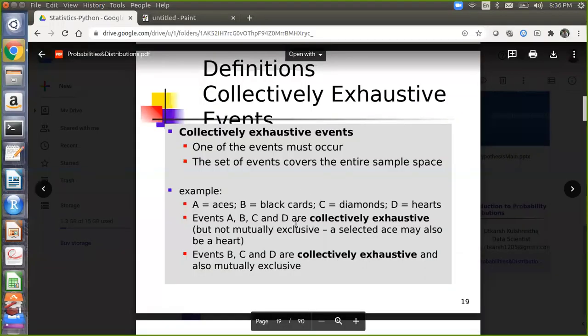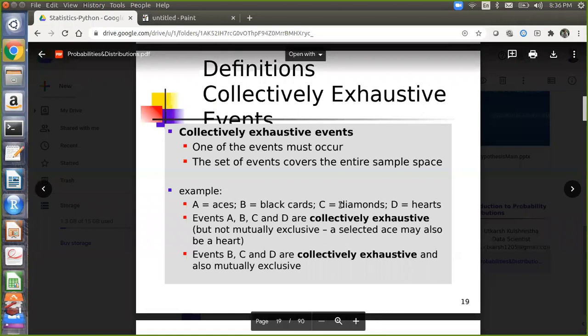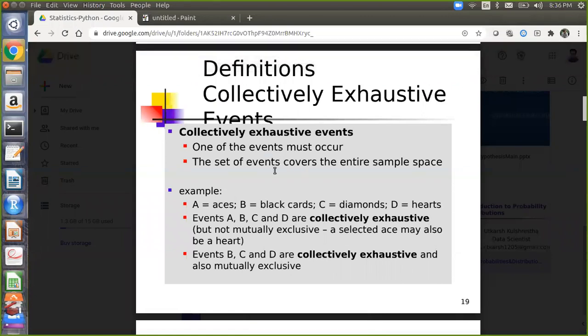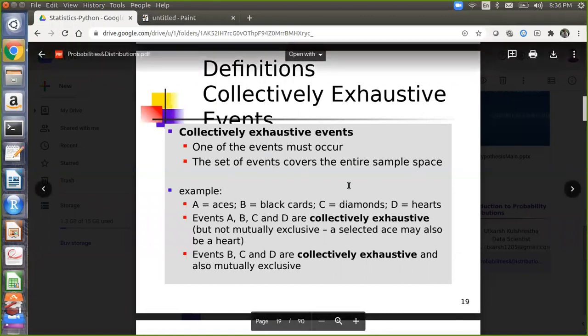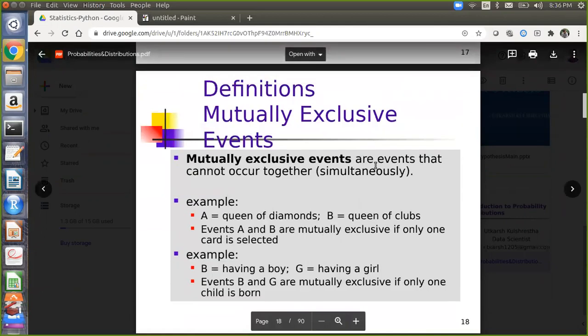So that is what it is. Events A, B, C and D are collectively exhaustive events, because whenever you withdraw a card, one of the given events will always occur. And second, the set of events covers the entire sample space, but they are not mutually exclusive. Now, why are they not mutually exclusive? The definition of mutually exclusive is events that cannot occur together.